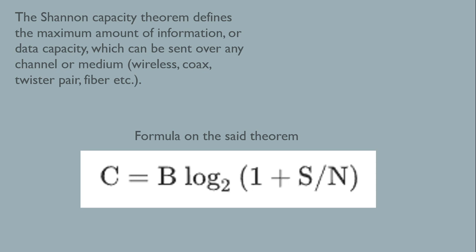So this is the formula of the said theorem. C is the maximum achievable data rate, the unit of which is bits per second. B is the radio channel bandwidth, the unit of which is hertz. Log 2 of 1 plus S over N, or signal to noise ratio. If the given is in decibels, convert it first to watts before getting the maximum data rate.